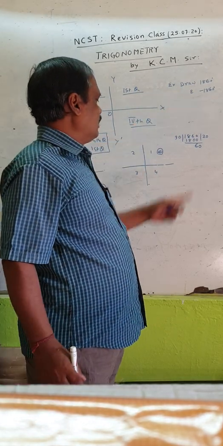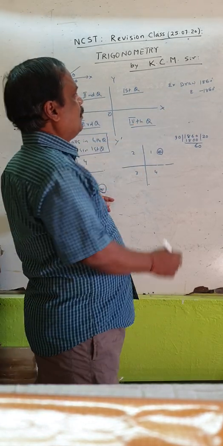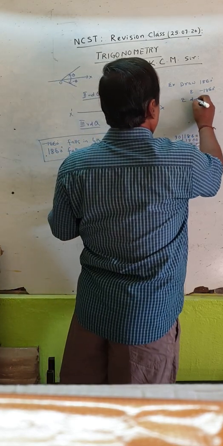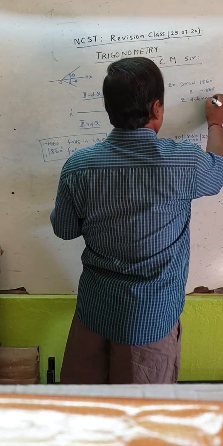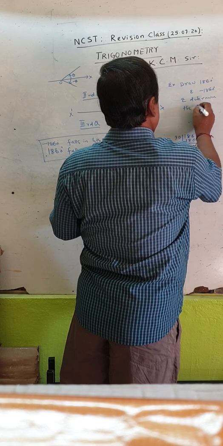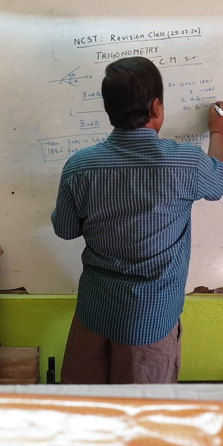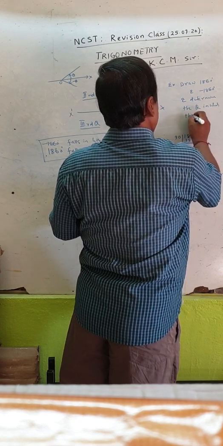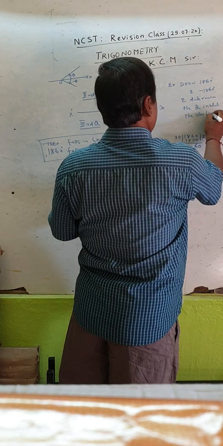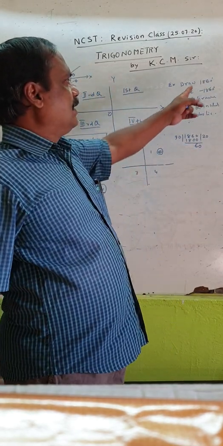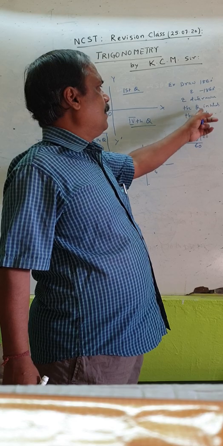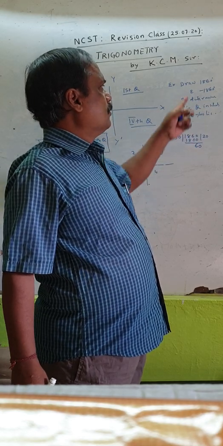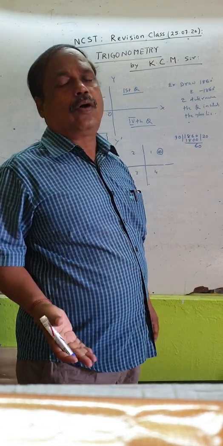The question is: draw and determine the quadrants in which the angles lie. Draw 1860 and minus 1860. Suppose you are thinking how to draw.